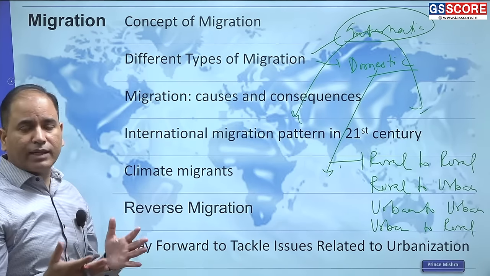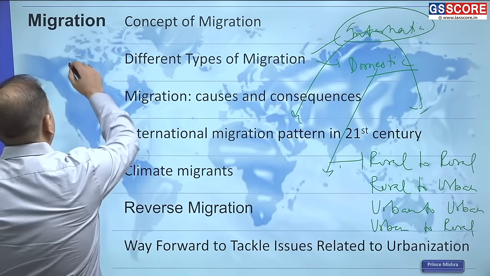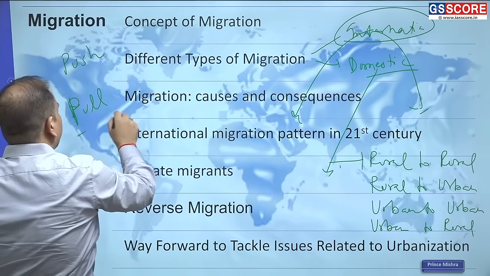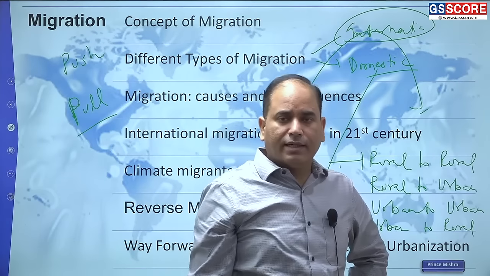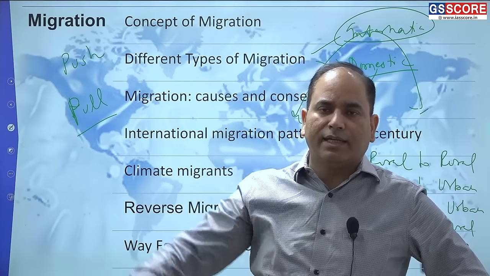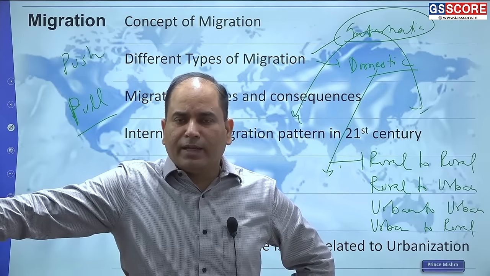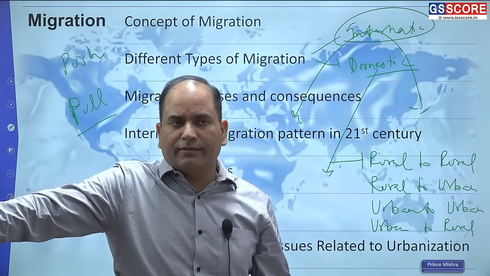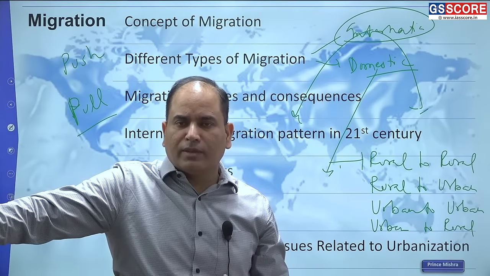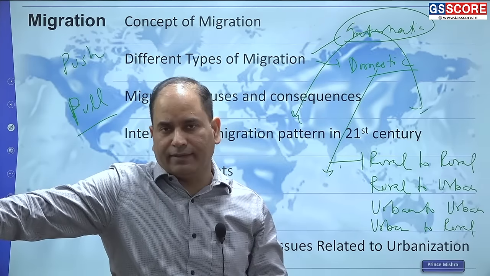Whether it is push migration or pull migration. So we have two major categories of migration based on the causes: push migration and pull migration. When people are forced to move out from an area, let's say you have a natural hazard. In a rural area, if the whole agricultural land has been flooded by the river, or flooded by rainfall, obviously the people will be forced to migrate. Or let's say you have a large-scale landslide, a sudden earthquake, or avalanches in a mountainous area, so people will be forced to migrate.